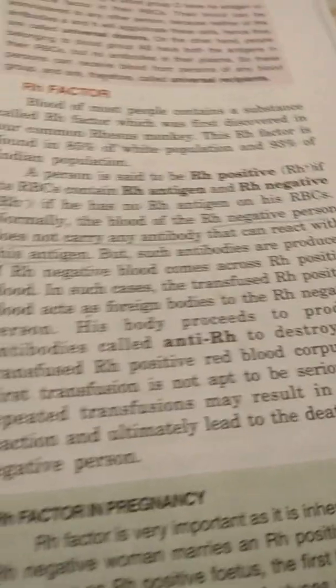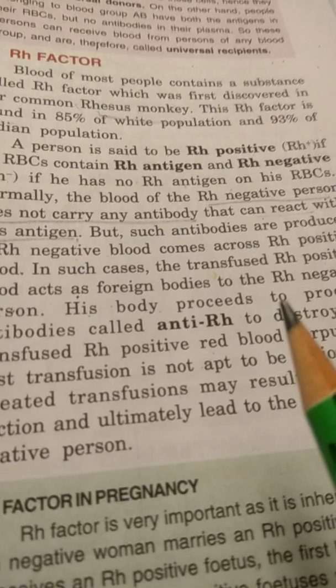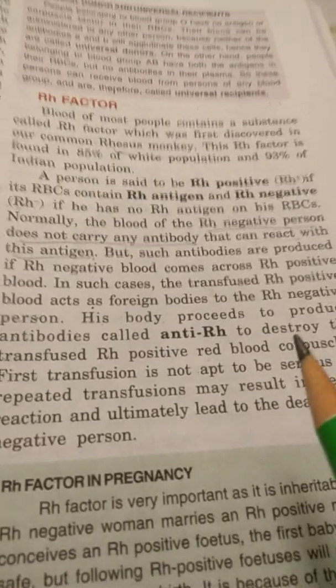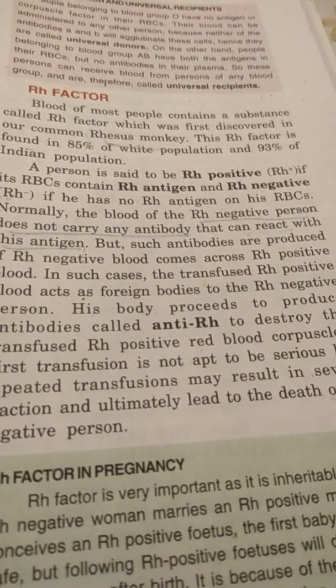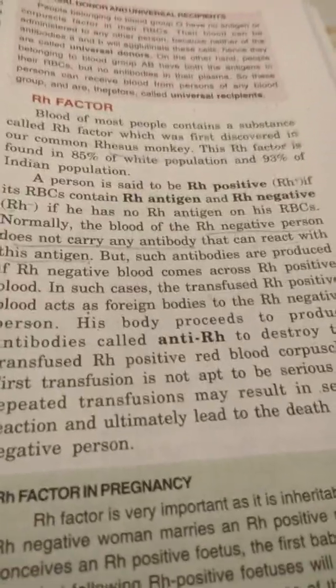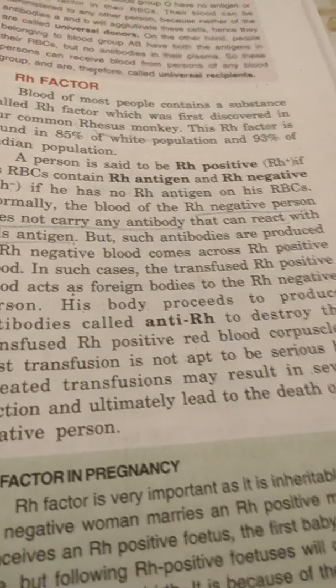But such antibodies can be produced in RH negative blood that comes across RH positive blood. Supposing the person is RH negative, and during blood transfusion we inject the blood of an RH positive person.